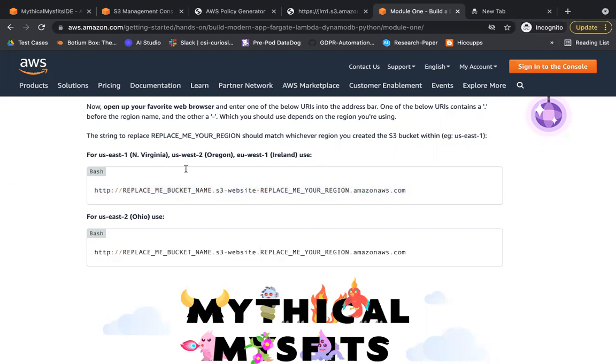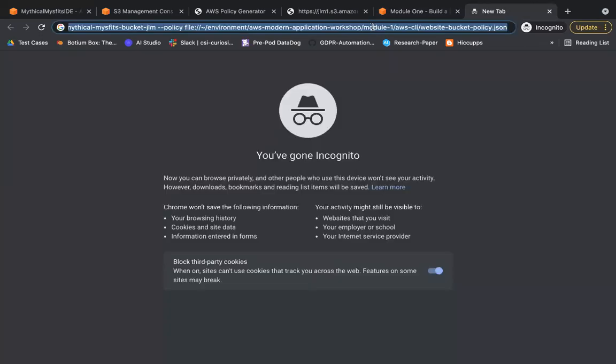I can also directly get the URL from the console, but okay. See, we are able to access this website.